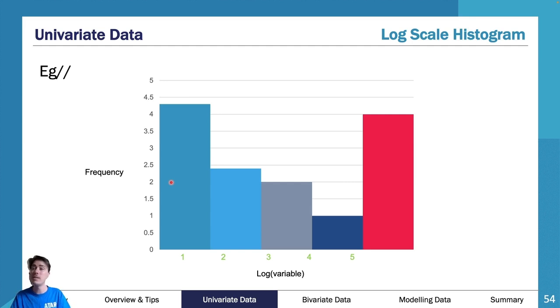If I'm between, next category, we'll say this is between 1 and 2. Now, being between 1 and 2, I say that my raw data is between 10 and 100. But I'm saying it's between a log of 1 and 2.